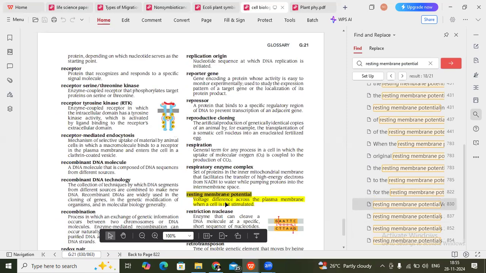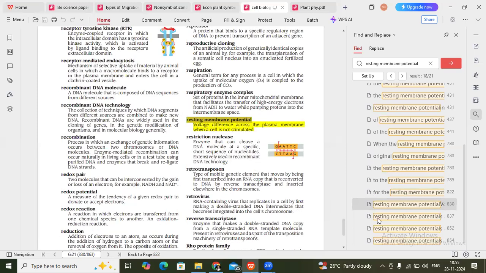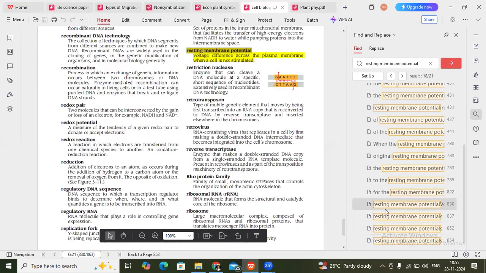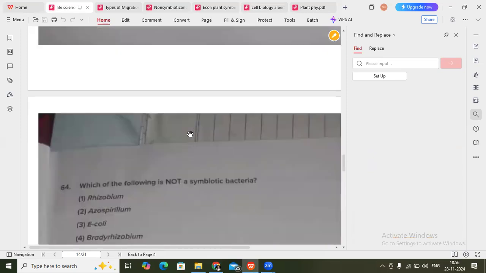So here one more proof is there. When a cell is not stimulated, that is called the resting membrane potential. The example for this is the sodium potassium channel. Here, this book you can apply for the objection. You have to provide a PDF of this particular page where the sentence is there. And one more question you can object is question number 64.